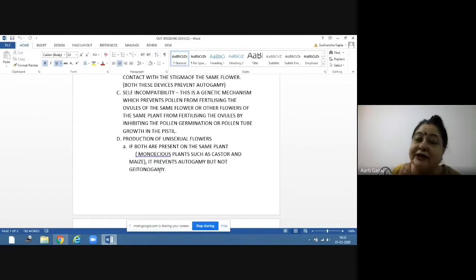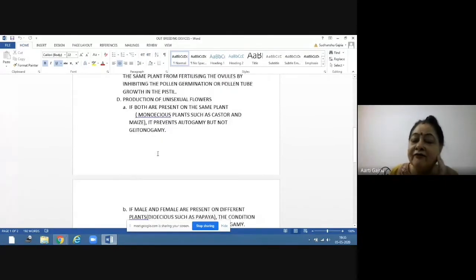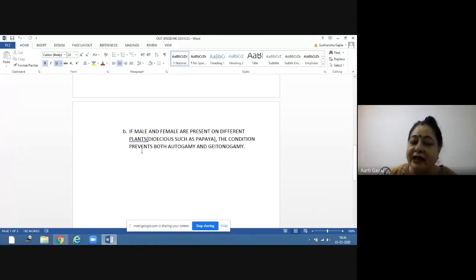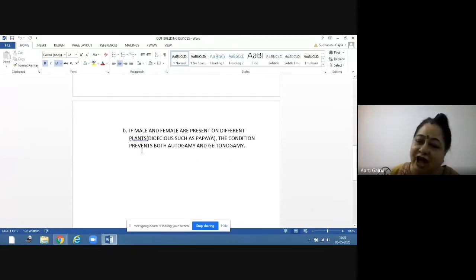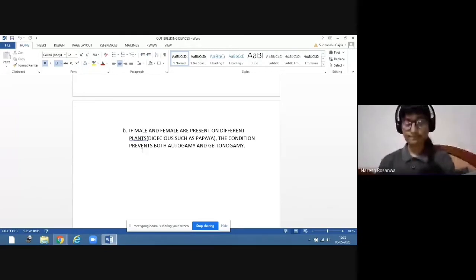When the plant is monoecious, male and female flowers are present on the same plant. But there is another condition when male and female are present on different plants. That means the whole plant is having only male flowers or the whole plant is having only female flowers. That is called dioecious, such as papaya.